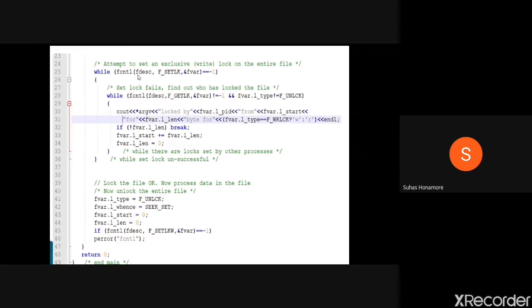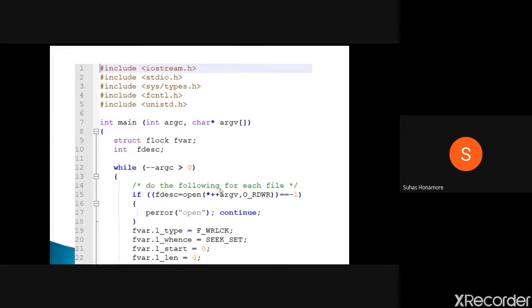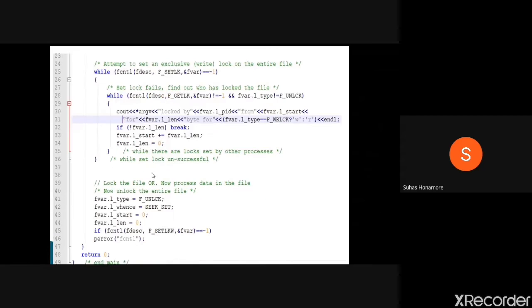If it is not successfully executed, it means maybe some other process already has the lock on that file. It may be a read lock or a write lock, because whenever you are going to acquire a write lock and any other process already has a read or write lock, you will not get that lock. If it is a failure, it will return -1, so -1 equal to -1 will be true. This while loop we are executing until and unless we get the lock.